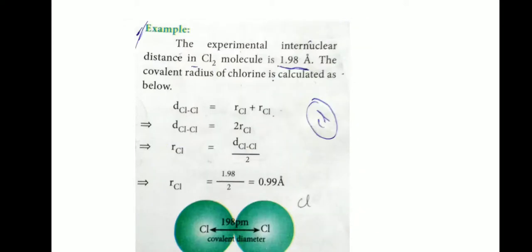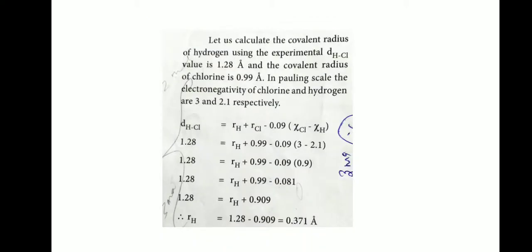This is a homonuclear covalent bond, because D(Cl-Cl) is a homonuclear bond. For example, D(Cl-Cl) is equal to the radius of chlorine plus the radius of chlorine, which is 2 times the radius of chlorine. Answer: 0.99 angstrom. Let us calculate the covalent radius of hydrogen using the experimental D(H-Cl) value of 1.28 angstrom and the radius of chlorine, 0.99 angstrom.